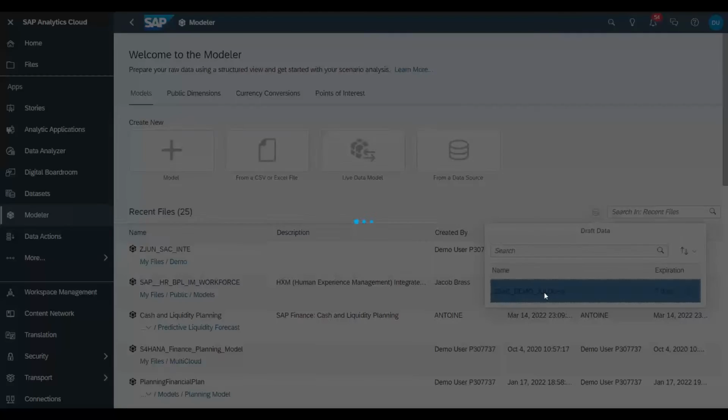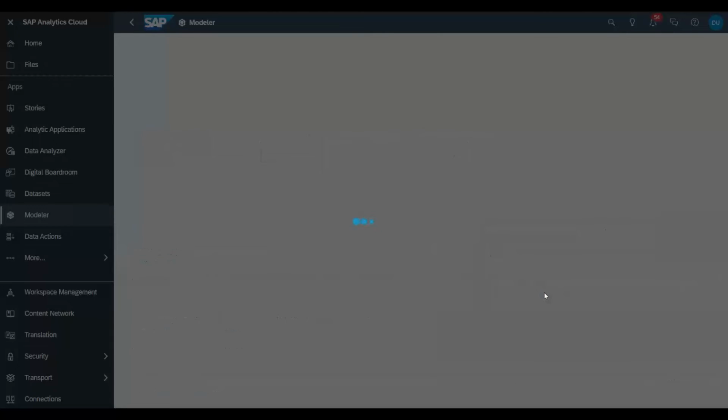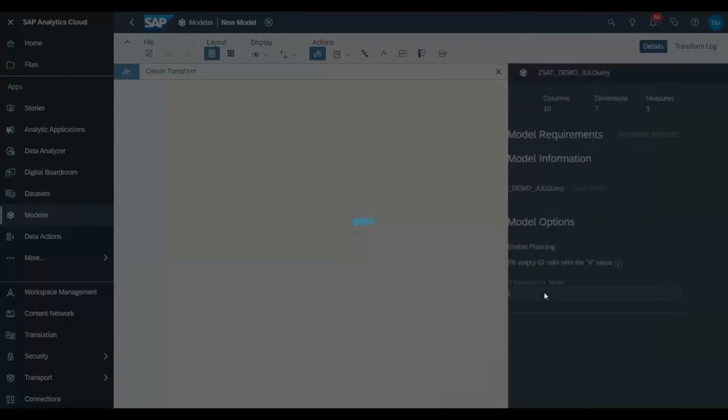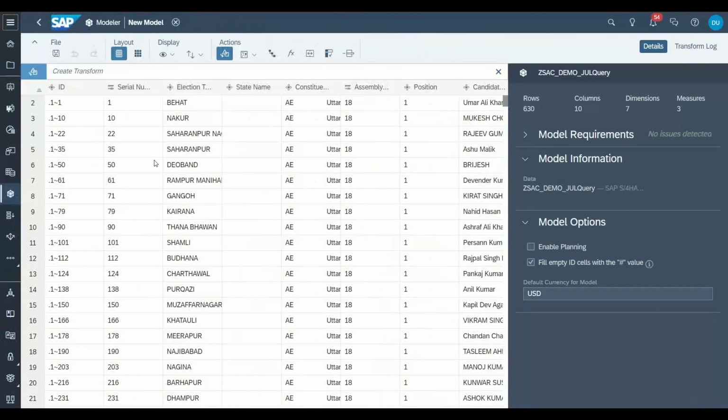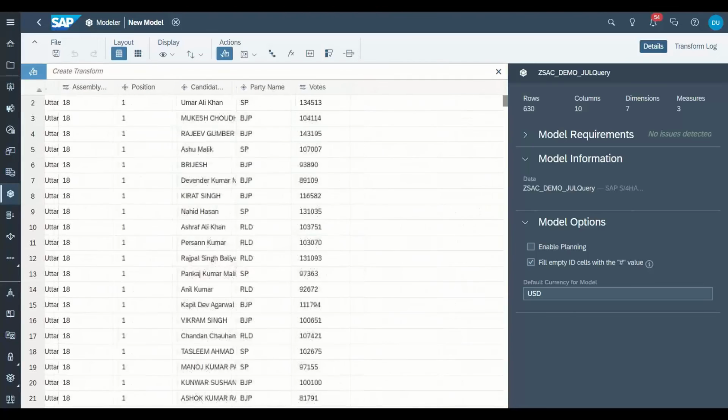It's an asynchronous upload, which means you can continue working with the system and the upload of the data happens in the background. In our units 5 and 6, we will talk about data updates and building different kinds of models in detail, including the new model concept in SAC. So let's go ahead and see the data. Now we've got all the data. You can see it has fetched all the information.